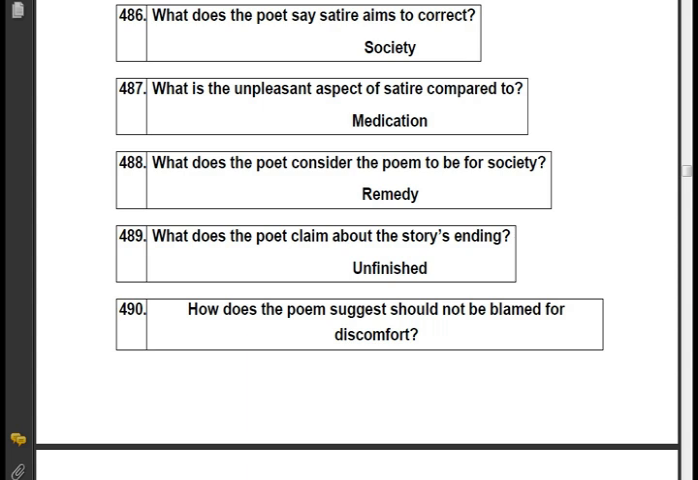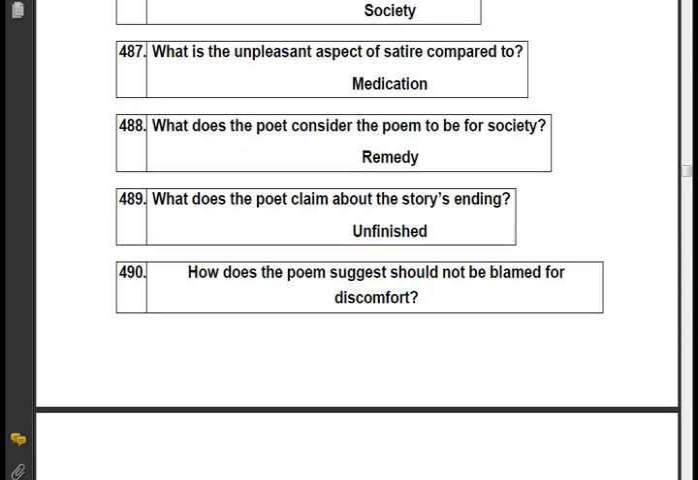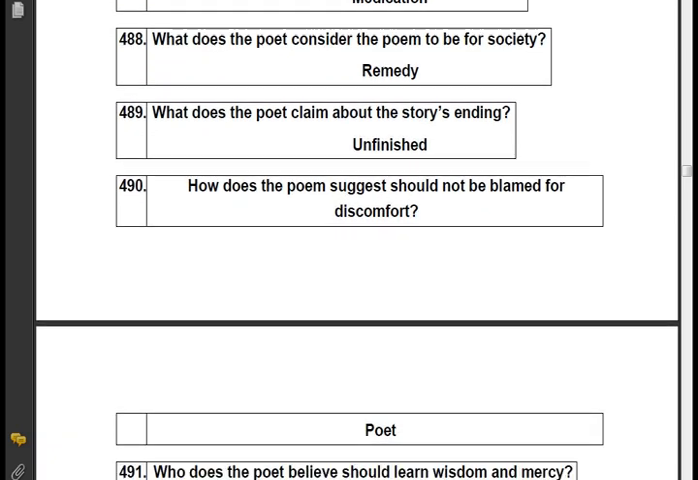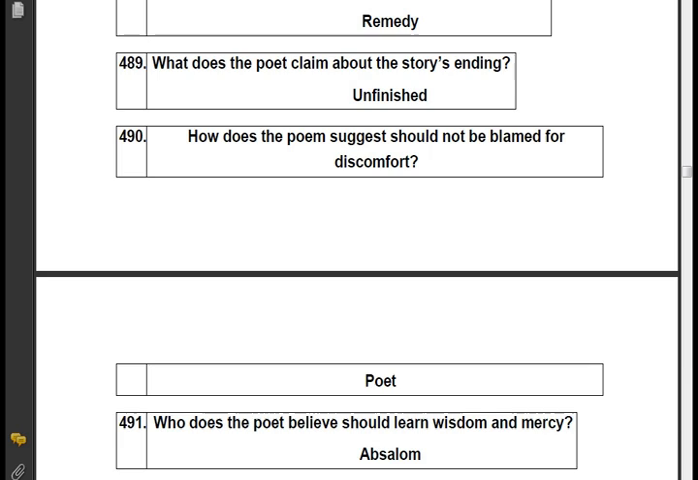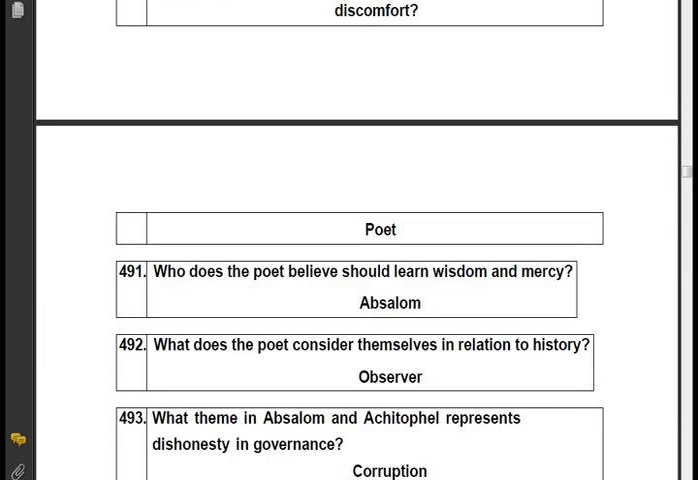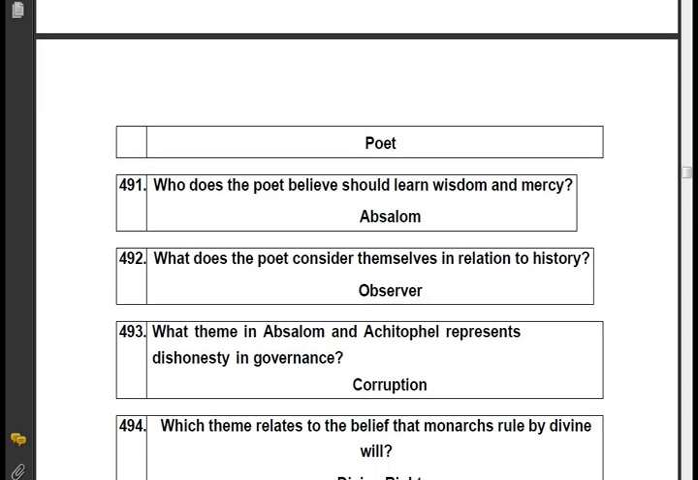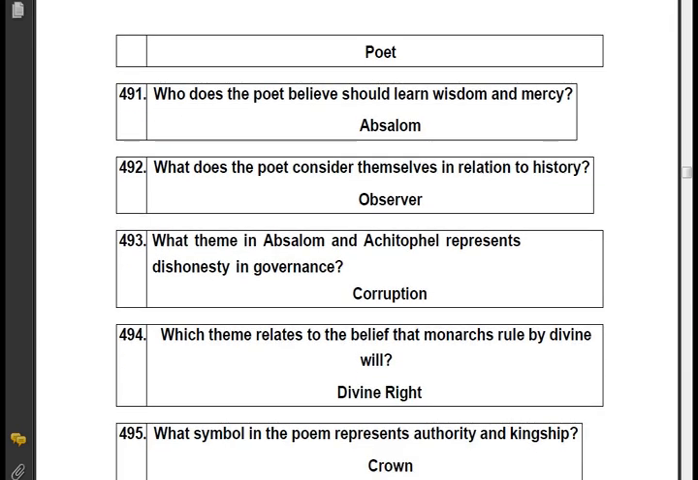Remedy. What does the poet claim about the story's ending? Unfinished. Who should not be blamed for discomfort? Poet. Who does the poet believe should learn wisdom and mercy? Absalom. What does the poet consider themselves in relation to history? Observer.